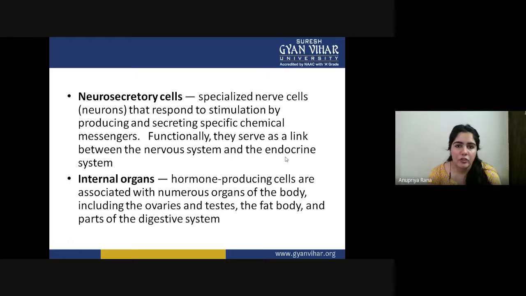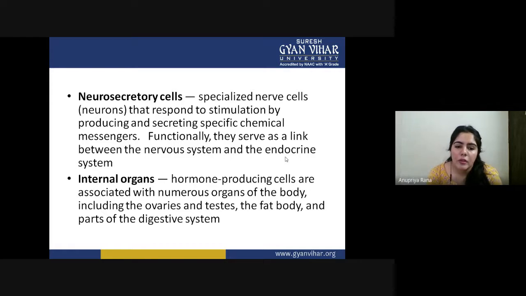According to the condition inside the body, the nervous cell always knows what to do, and it gives instructions to the endocrine system to produce accordingly. So you can say they are the intermediates between the nervous system and endocrine system.